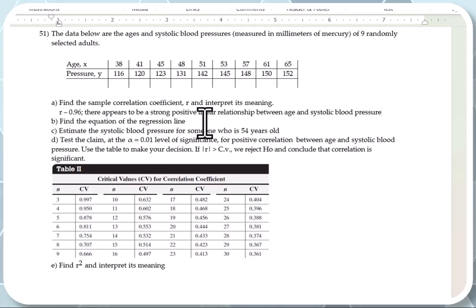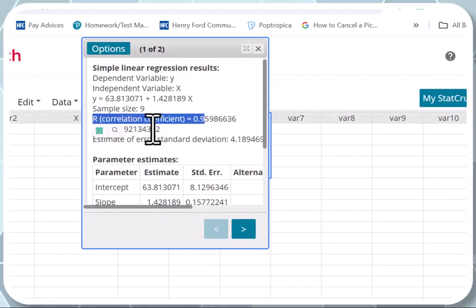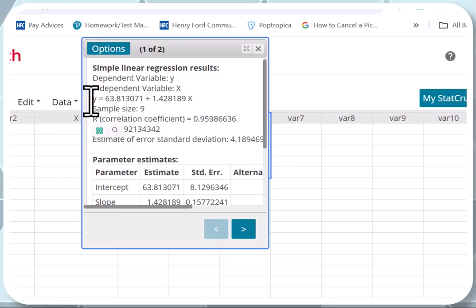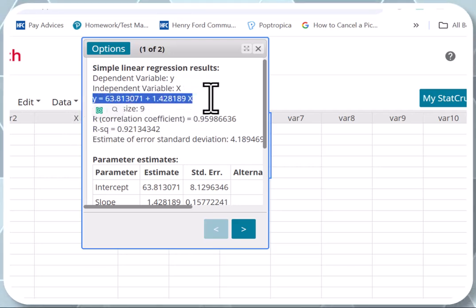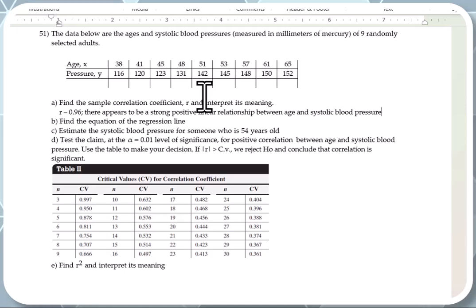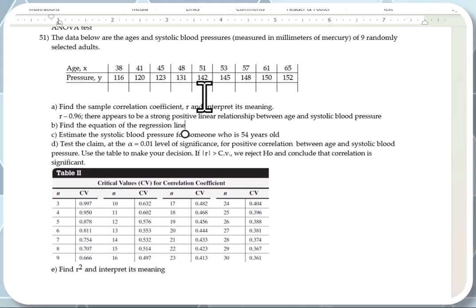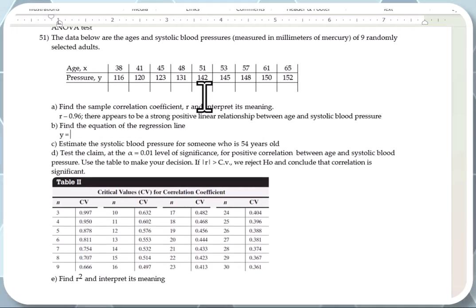Question B, find the equation of the regression line. You already got it. It's right here, guys. If you let the age be X and the systolic blood pressure be Y, you're going to get the equation right here. So it's 63.8 plus 1.4x.